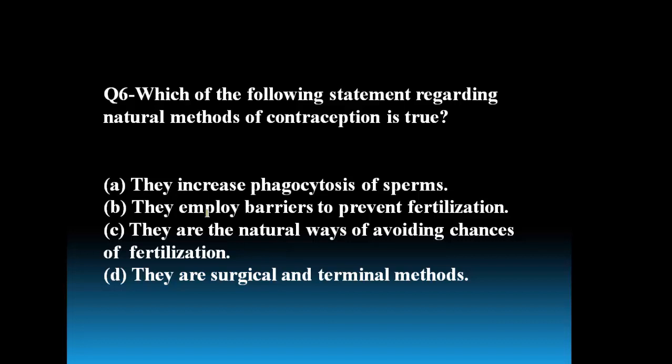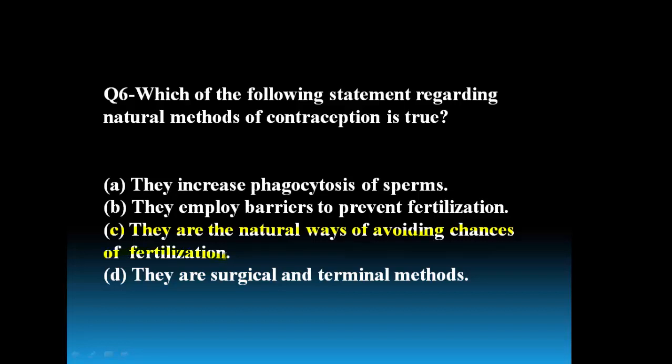They are the natural ways of avoiding chances of fertilization. They are surgical methods. So the right option for this question is option C. They are natural ways of avoiding chances of fertilization.